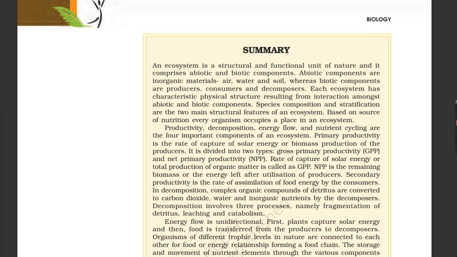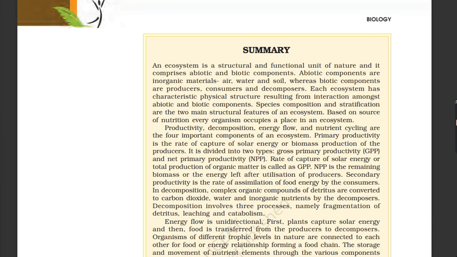Productivity, decomposition, energy flow, and nutrient cycling are the four important components of an ecosystem. Primary productivity is the rate of capture of solar energy or biomass production of the producers. It is divided into two types: gross primary productivity, GPP, and net primary productivity, NPP. The rate of capture of solar energy or total production of organic matter is called GPP. NPP is the remaining biomass or the energy left after utilization by producers.